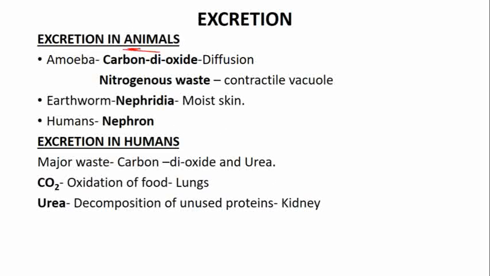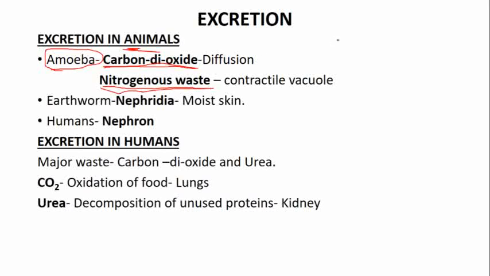So for excretion in animals we will see amoeba. Amoeba is an organism that is single cellular. So what is the waste material it has? What waste material is its body producing? Its body is producing carbon dioxide and nitrogenous waste. Two things its body produces in the form of waste. One, it does respiration, so carbon dioxide, and it eats food and does metabolism, so nitrogenous waste.